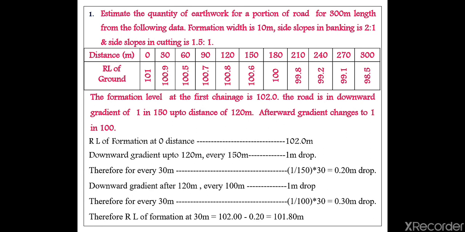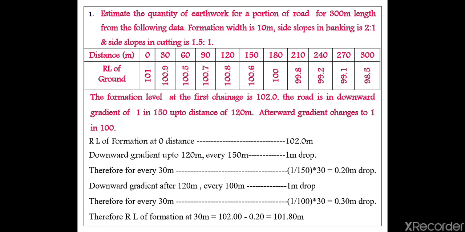They have given that the side slope of banking is 2:1 and the side slope of cutting is 1.5:1. Whenever I do cutting and filling, I have to provide some side slope; banking is filling, with 2:1, and for cutting it is 1.5:1.